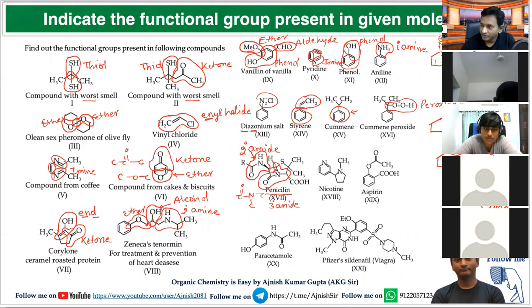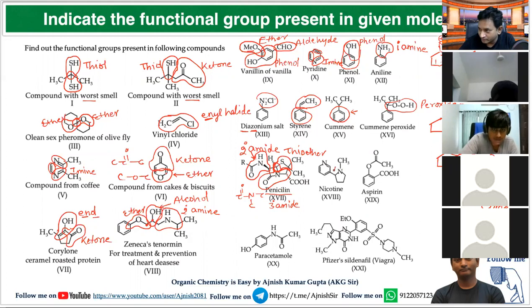Now think for this. CSC. What will you say? Sulfur containing compound. Think for the last examples. CSC. Thioether. This is a thioether. Is it clear?